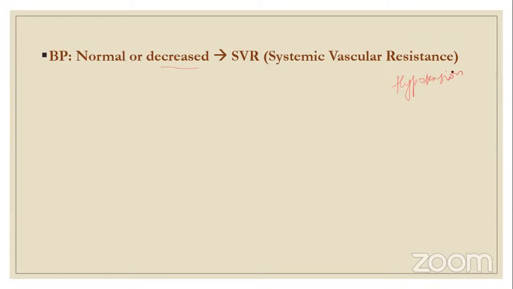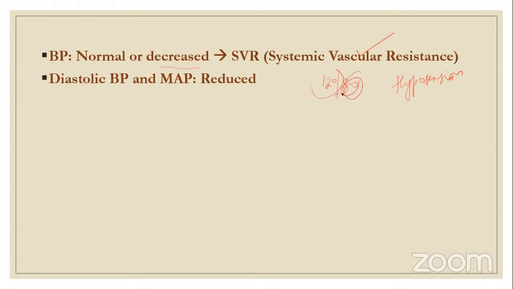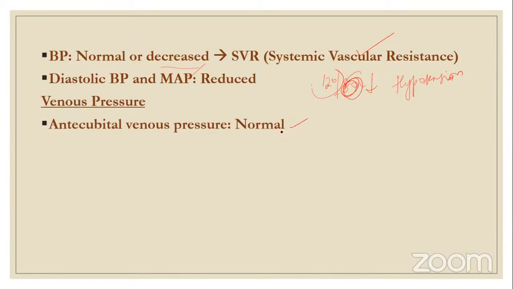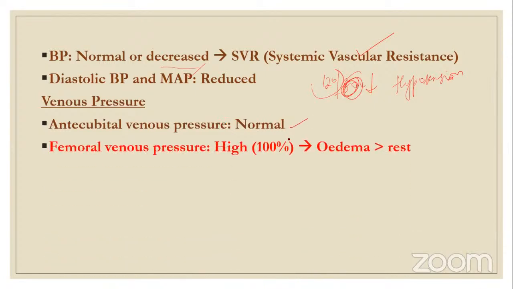Why? Because there is reduced systemic vascular resistance. BP is reduced, and comparatively, among the diastolic and systolic, which is reduced? The diastolic is reduced drastically. Mean arterial pressure is also reduced. Antecubital venous pressure is normal. Femoral venous pressure is high, and that is causing edema, especially on the right side. Why? Because there is pressure, and then it is ameliorated by rest.